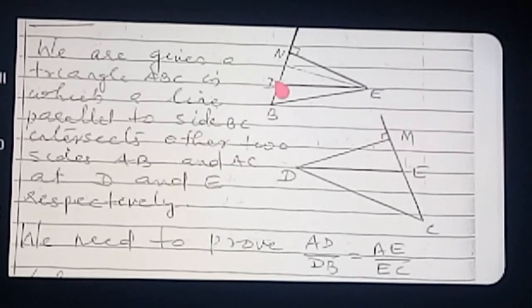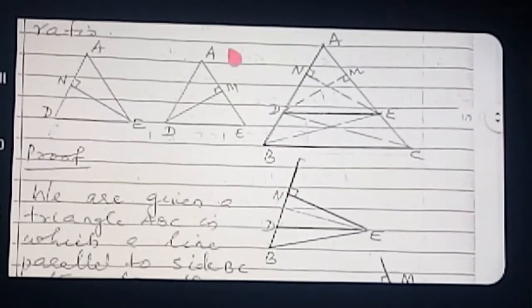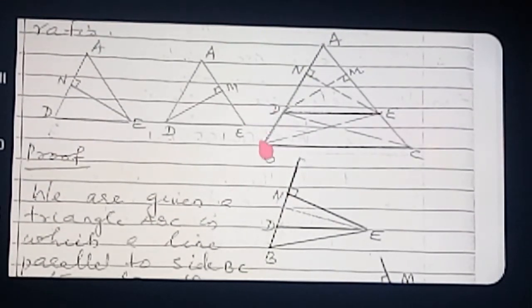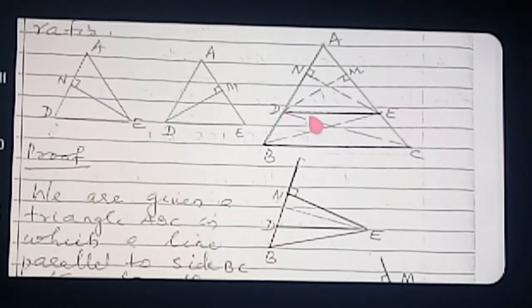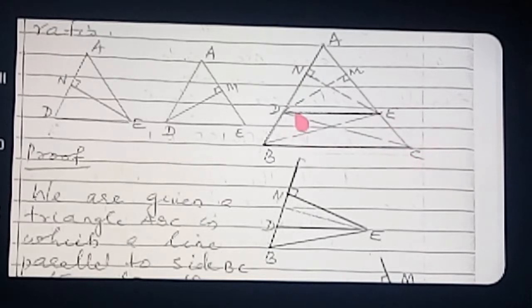Okay, so once more listen here. Which triangle can we see in the original triangle? This is the triangle DBE. And the next triangle we are taking is DEC. In both triangles you can see that DE is the base. See, once more we can see the triangle DBE, and the next triangle is DEC, in which the common side is coming.